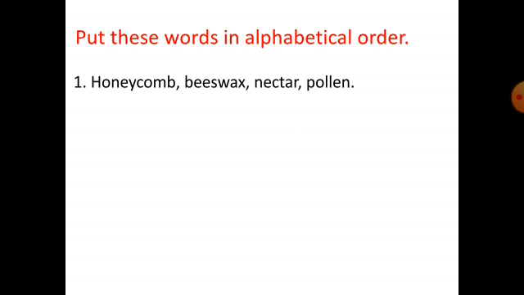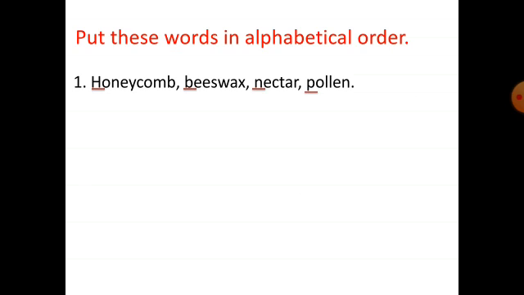Now put these words in alphabetical order. Students, we have already studied it in first and second standard, so today we will just revise it. So the words are honeycomb, beeswax, nectar and pollen. The very first thing you have to do is see the first letter of each word. So in the first word honeycomb, the first letter is H. Beeswax, the first letter is B. Then nectar, the first letter is N. And pollen, the first letter is P.